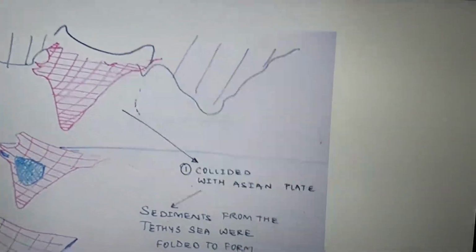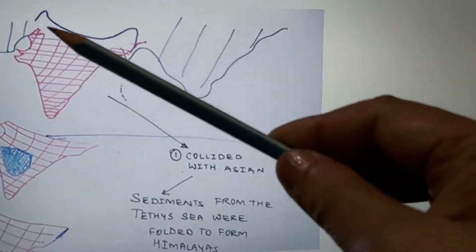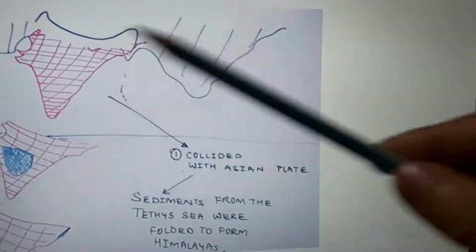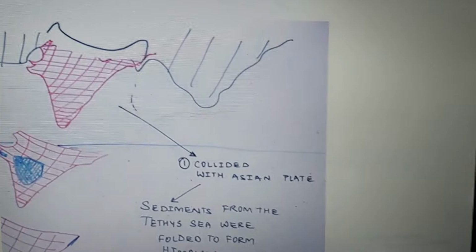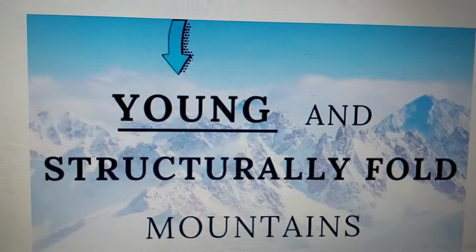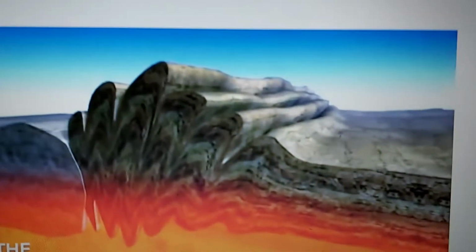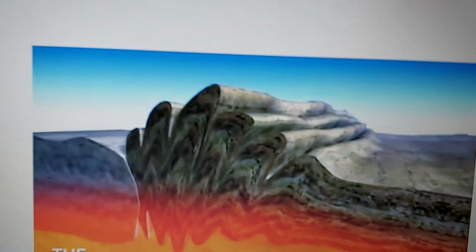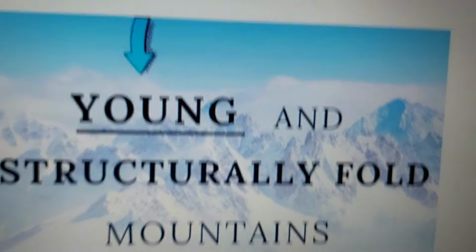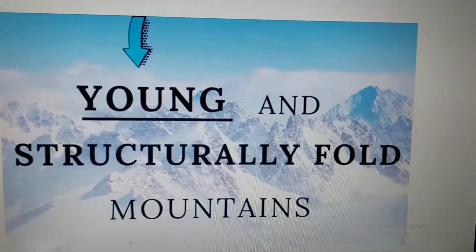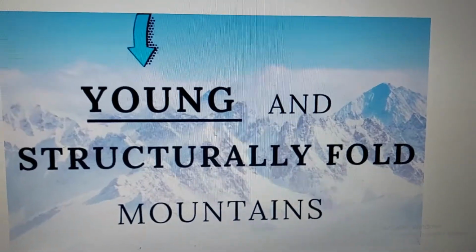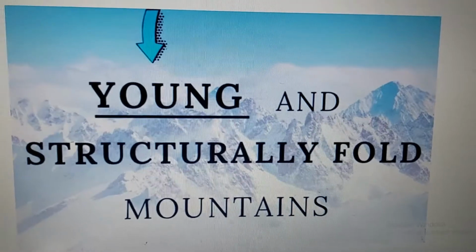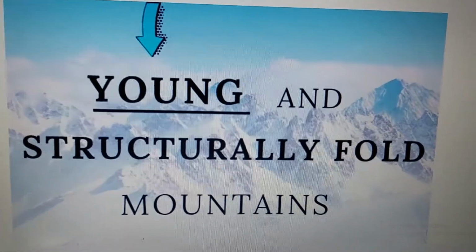And why are they called fold mountains? Because the sediments that were there in the Tethys Sea got folded. That is why they are called young and structurally fold mountains. So these are the fold mountains. All the sediments got folded like this, and that is why the Himalayas are called young and structurally fold mountains. This is a very important sentence that you must mention when you are writing about the Himalayas.